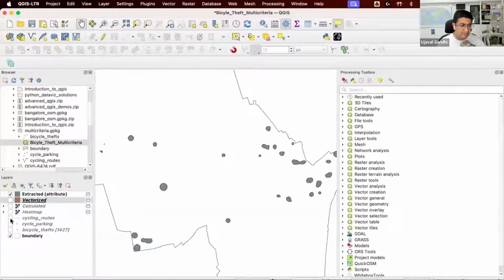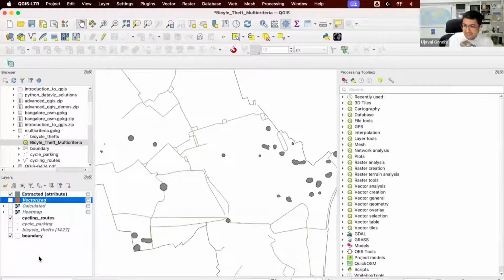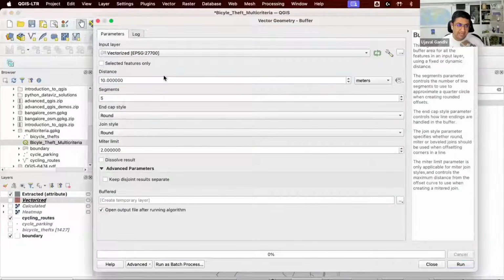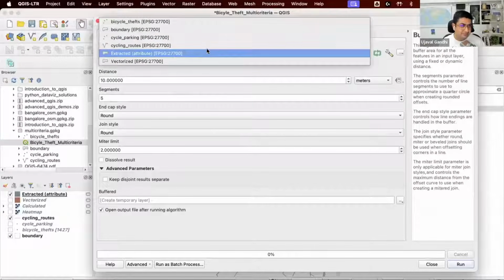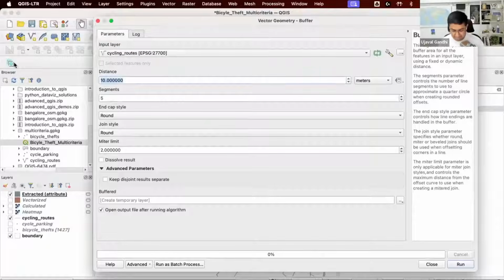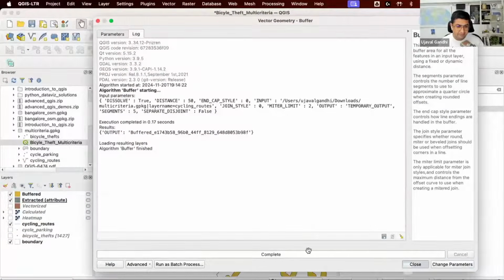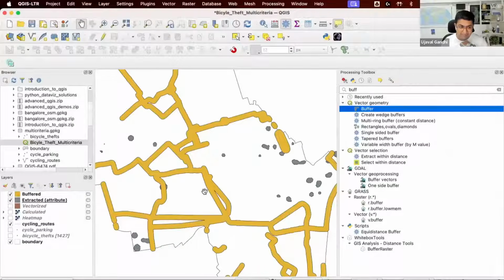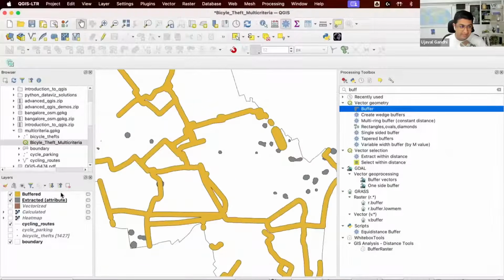Next, I want to be near a bicycle route. So I can just say buffer this by 50 meters. I want to be within 50 meters of a cycling route. People are not going to go more than 50 meters to find parking. Buffer the cycling routes by 50 meters, and I'll just dissolve the result. So this is the 50-meter buffer zone around my cycling routes.